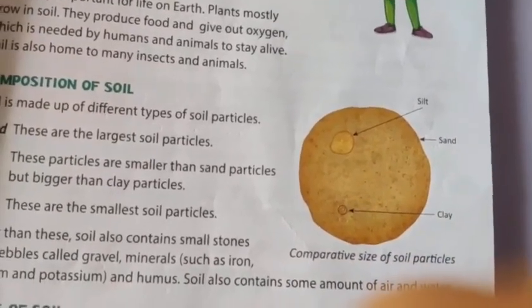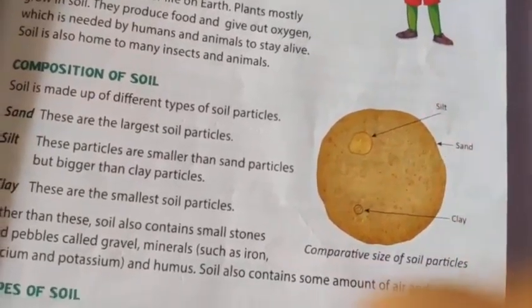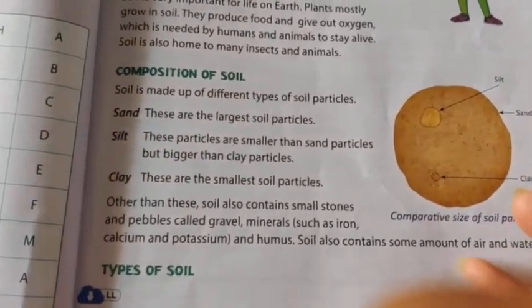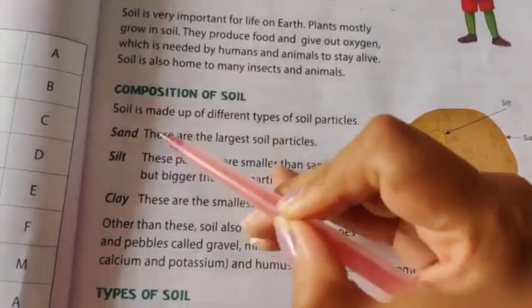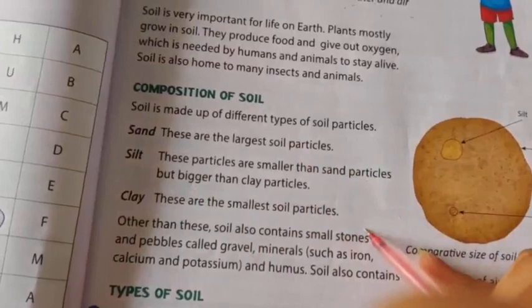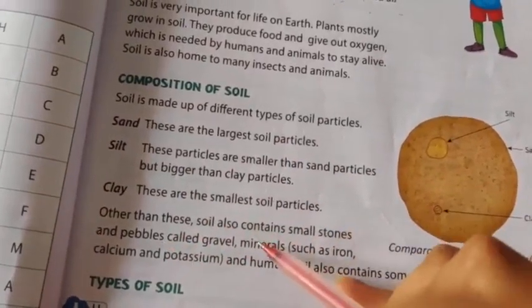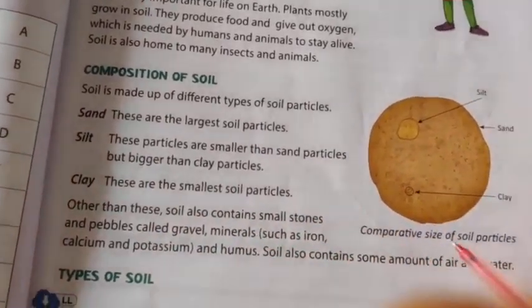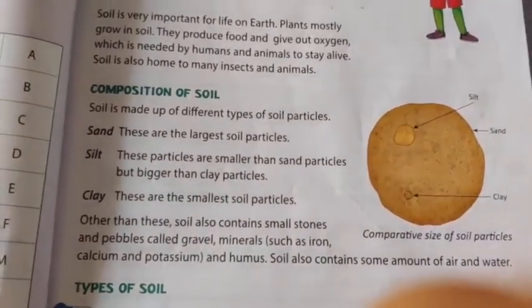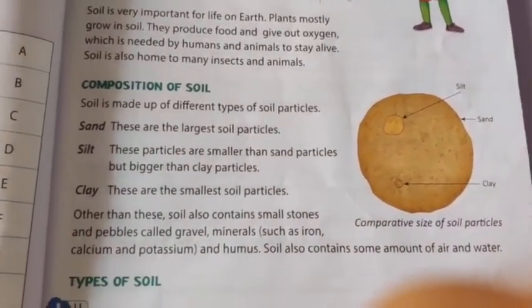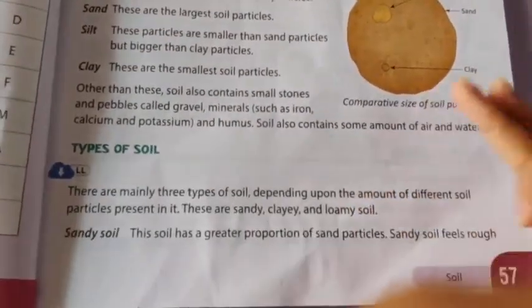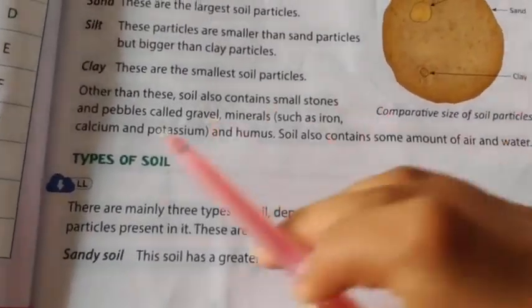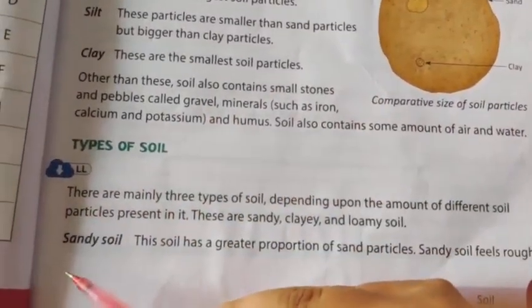Okay, so these are the different types of soil particles. Now soil contains what? Soil contains sand, silt, clay, stones, pebbles, minerals, humus, air and water, right? Soil contains all of these things. Then our next topic is types of soil.